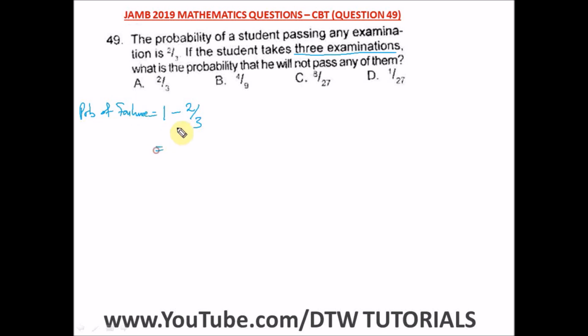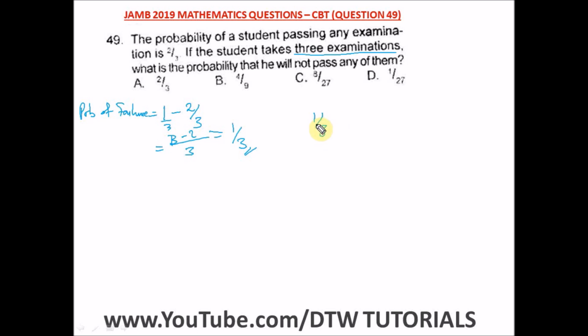And what's 1 over 2 over 1 minus 2 over 3? LCM is 3. So we have 3 minus 2. That would give us what? 1 over 3. So this is the probability that he's going to fail, that he will not pass. So the question said if he takes 3 examinations. So 3 examinations means that will be 1 over 3.